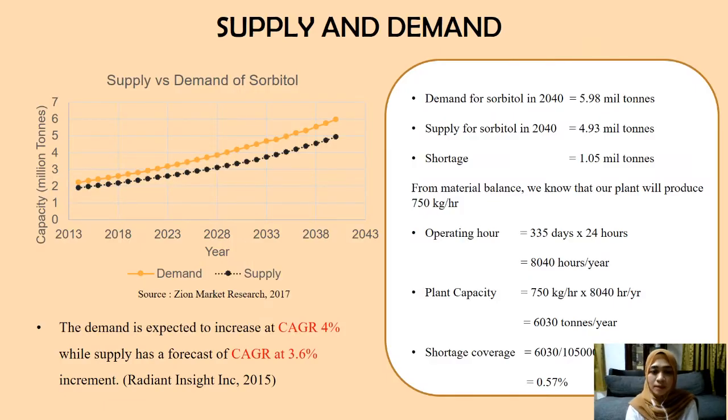Next, we move to the supply and demand. The graph shows the supply and demand of the sorbitol, and by referring to it, we decided to build our plant with capacity 750 kg per hour or 6,030 tons per year, which covers 0.57% from the shortage of sorbitol.